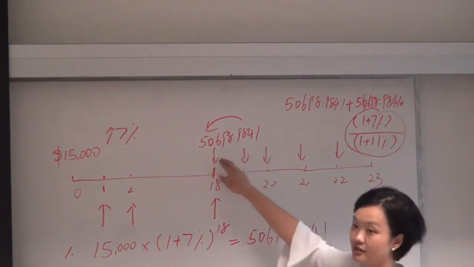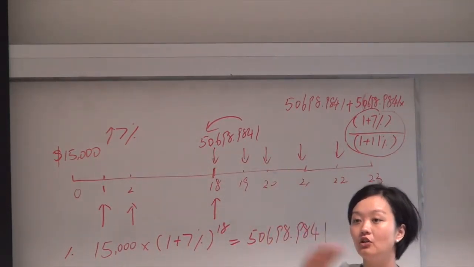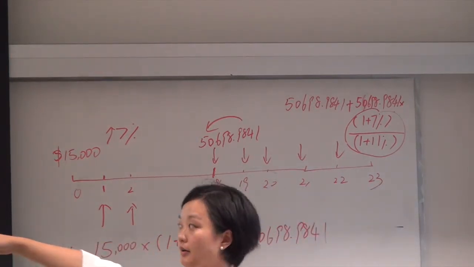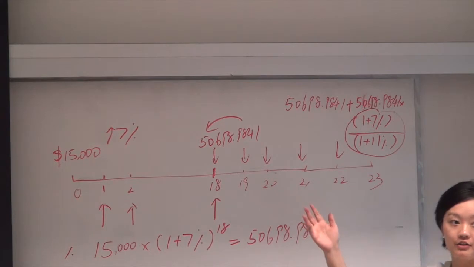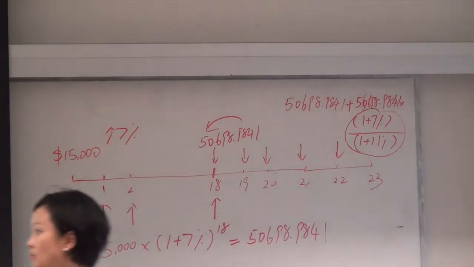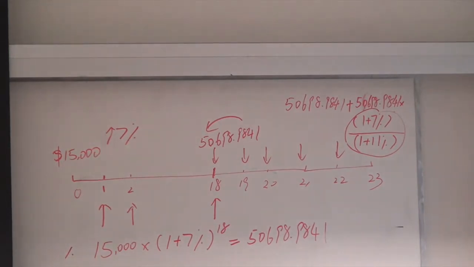Before, if it's constant, let's assume there's no inflation, then the interest rate is just 11%. But now we know there is inflation, so we decrease it a little bit. Are you familiar with this formula? This is the real return, this is the nominal return, and this is inflation. So you get a real return. Then you do not need to calculate each new payment anymore. You just save time. Okay?